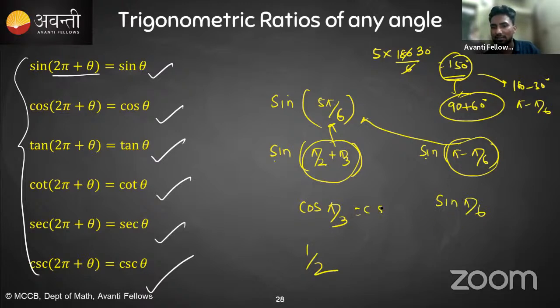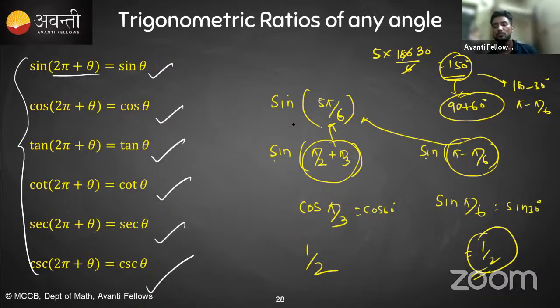This is what? Cos 60. And this is what? Sine 30. So it is also 1 by 2. Okay, so you can see, you can find sine 5 pi by 6. Similarly, you can find any values. Okay, so about those values we will see.